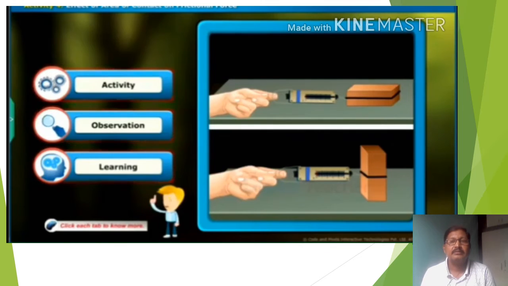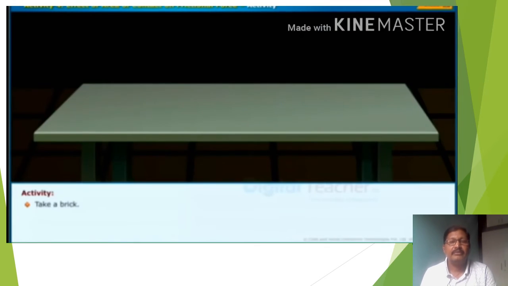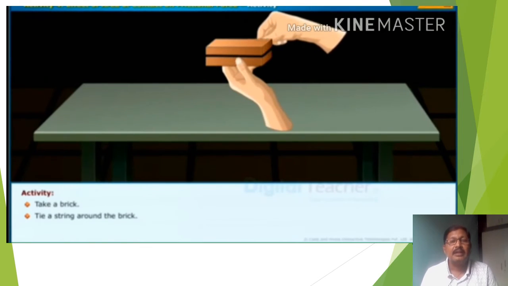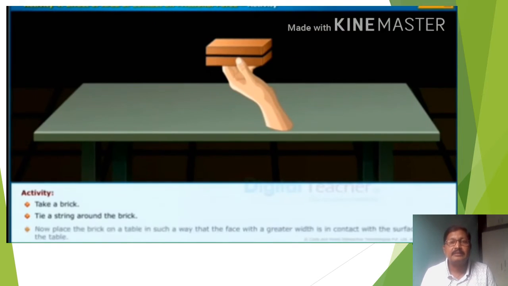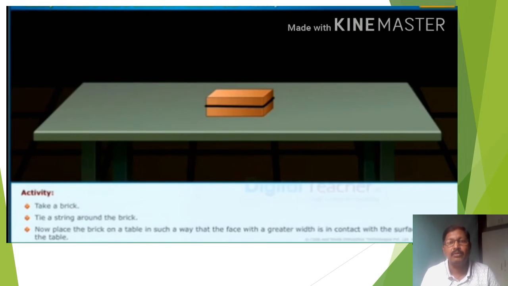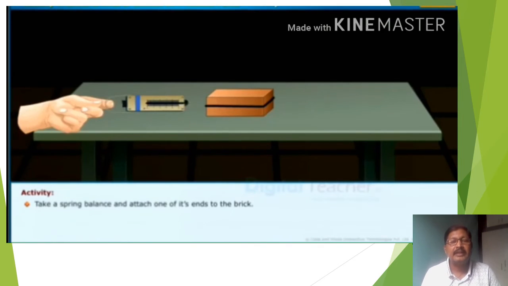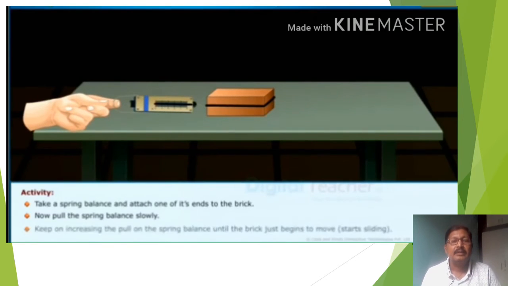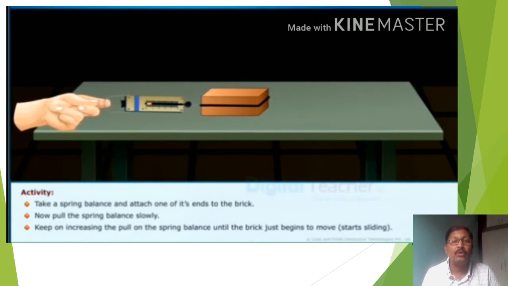Before that, to observe the video, in this activity we have to take one brick and tie the spring balance around the brick, as in the figure. Now place the brick in such a way that there is a greater width of contact with the table, and take a spring balance and attach it to one end of the brick. Now pull the spring balance slowly.